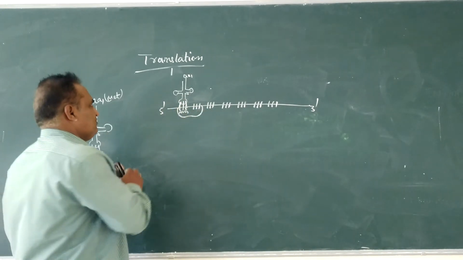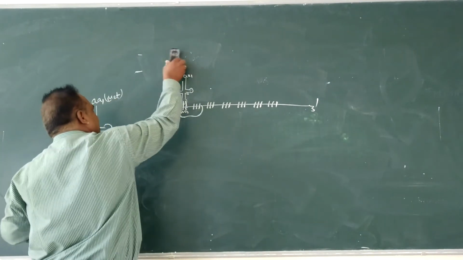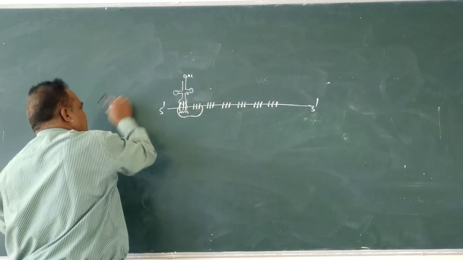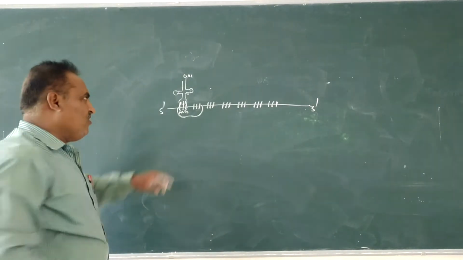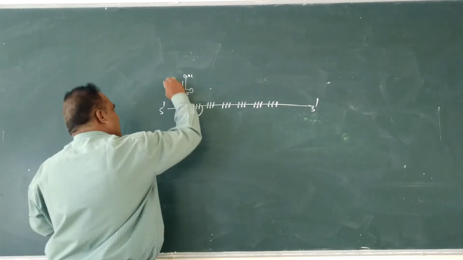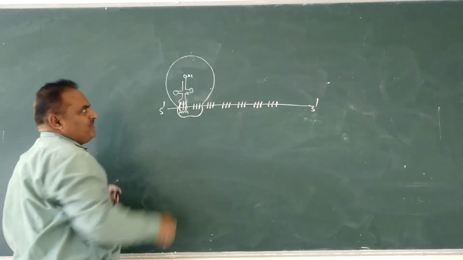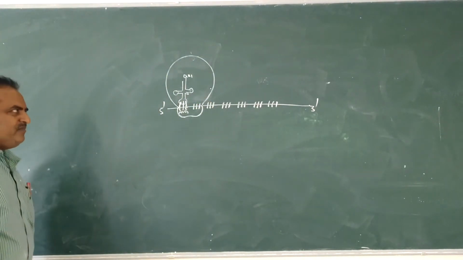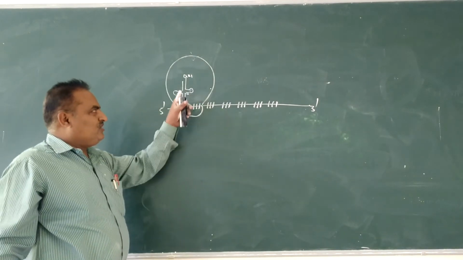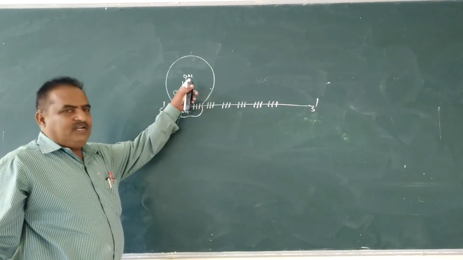Afterwards, the larger subunit of the ribosome covers the charged tRNA.